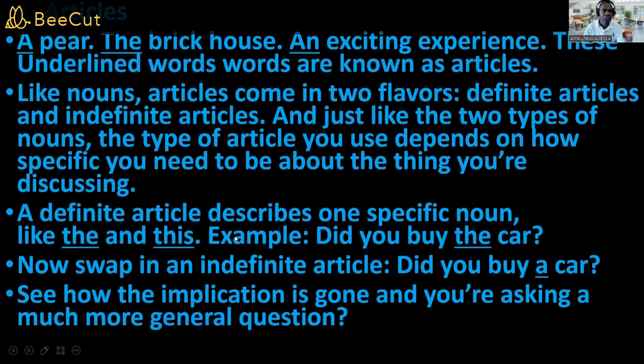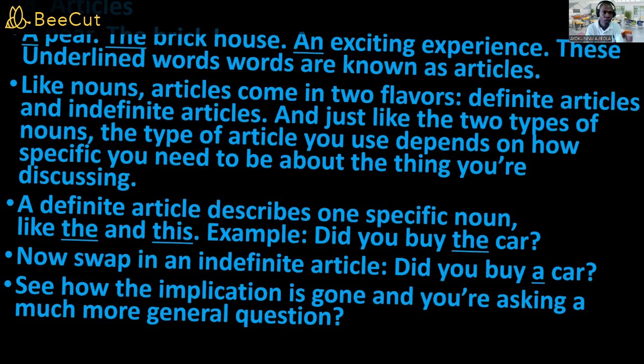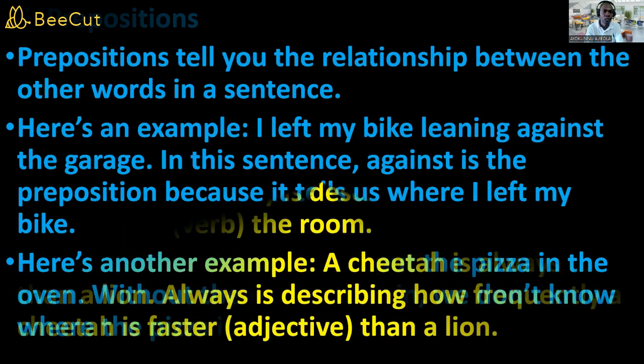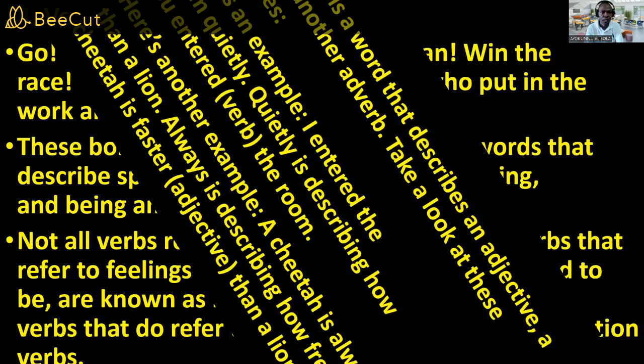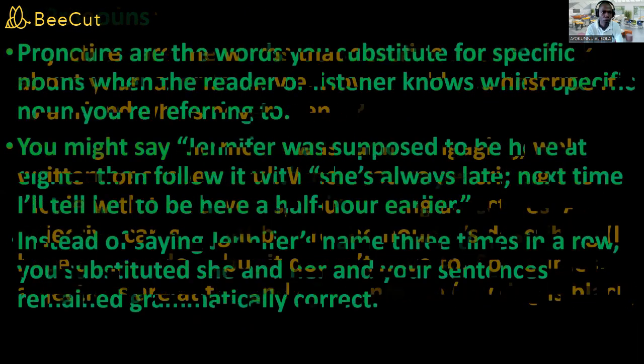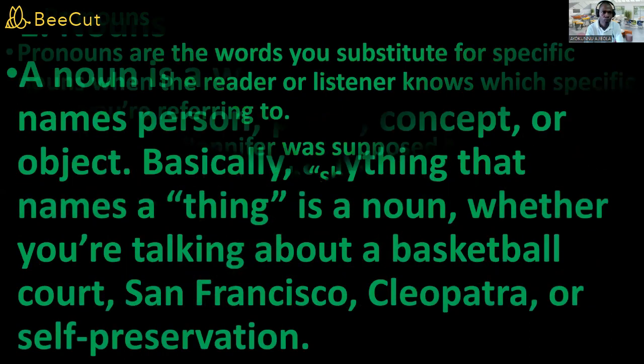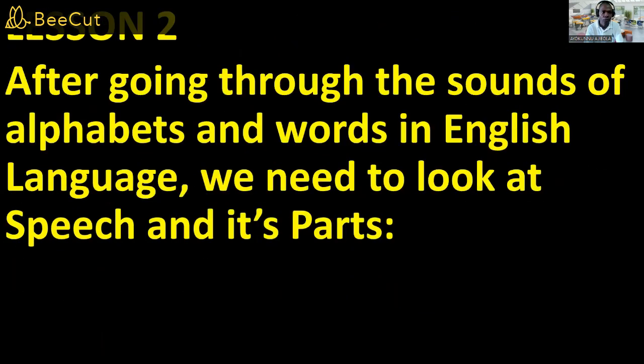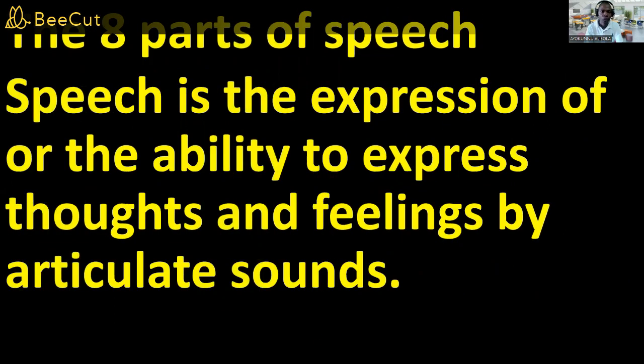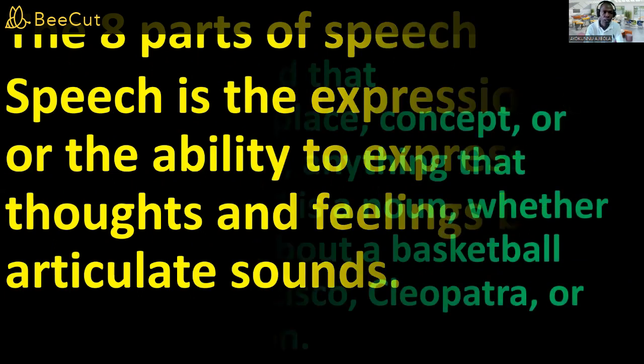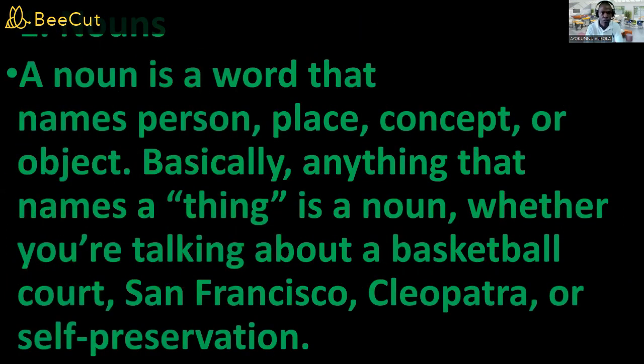Okay, so those are the concepts that we have described today. Let's go over them one after the other and see what we have been looking at since a couple of minutes ago. Under lesson 2, we have to look at the parts of speech. So there are 8 parts of speech that we'll look at. First one is noun, that is a naming word, and it goes beyond the name of a particular object or person or place or thing. It goes across the name of ideas or concepts.